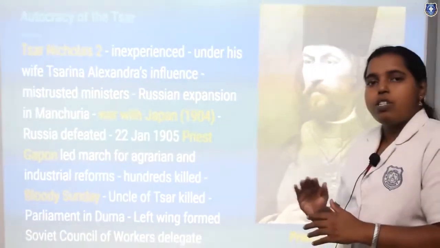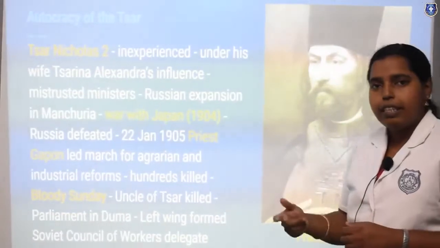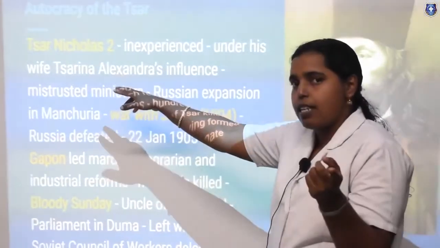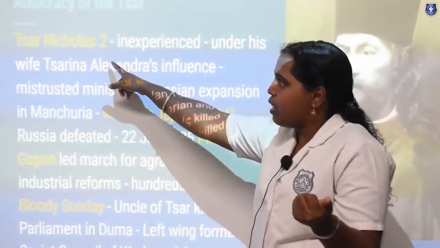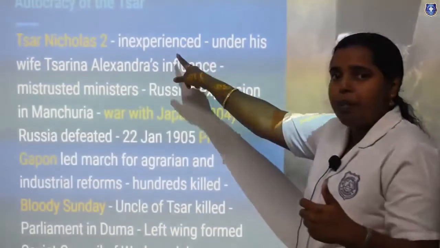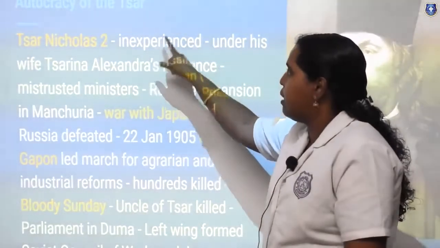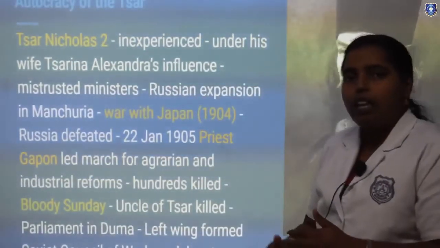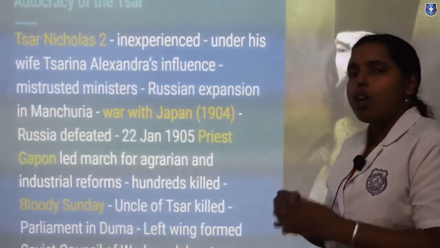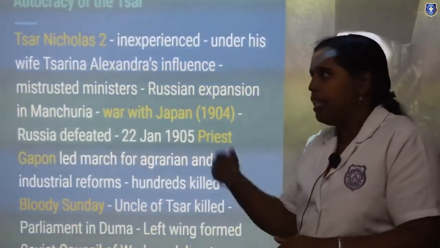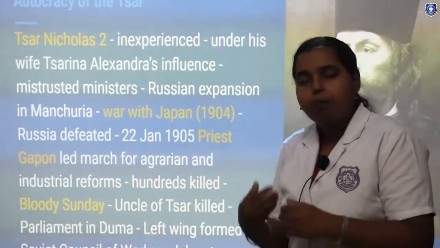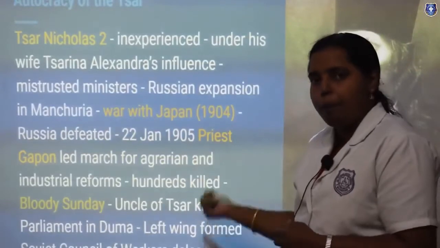But Tsar actually was not a very efficient leader in that sense. So Tsar Nicholas II, that was Tsar Alexander I. Now Tsar Nicholas II was not so efficient. He has been explained as an inexperienced ruler, and he was under the influence of his wife Tsarina Alexandra. She was the main person dominating Tsar Nicholas II, and he was not able to bring out proper reforms for the common people.